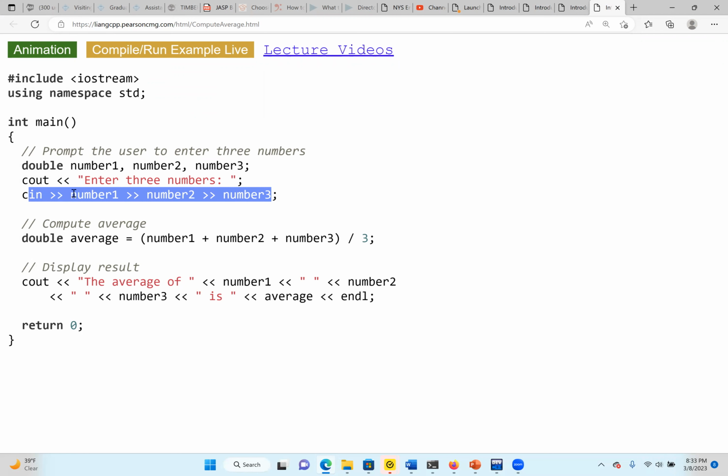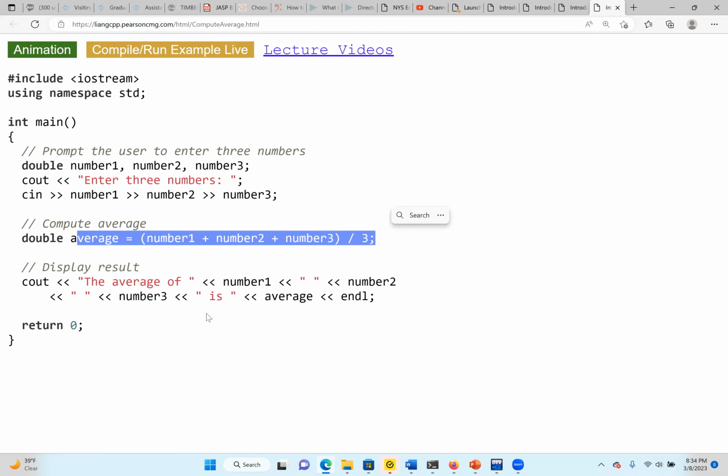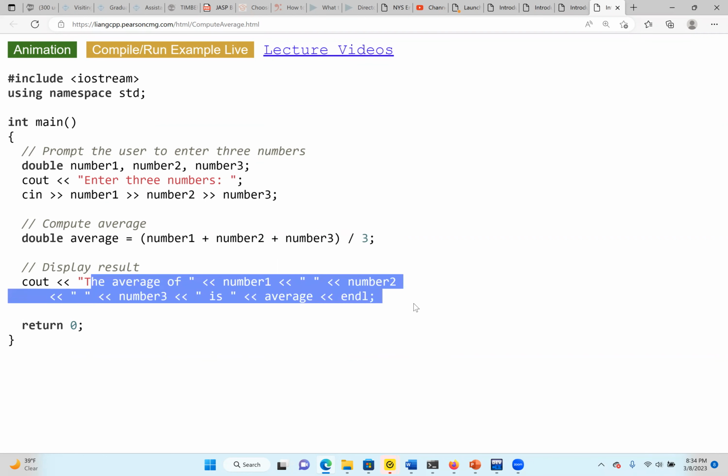The only thing is that when you enter the first value, press the space bar or the enter key. Otherwise, for example, if I want to enter 1 for num1, 2 for num2, and 3 for num3, and I enter 1, 2, 3 with no space, all the 1, 2, 3 will go to num1. So I may enter 1, then press enter, 2, then press enter, 3, then they will go separately. In this case, after that, we find the average value, then we display our results.